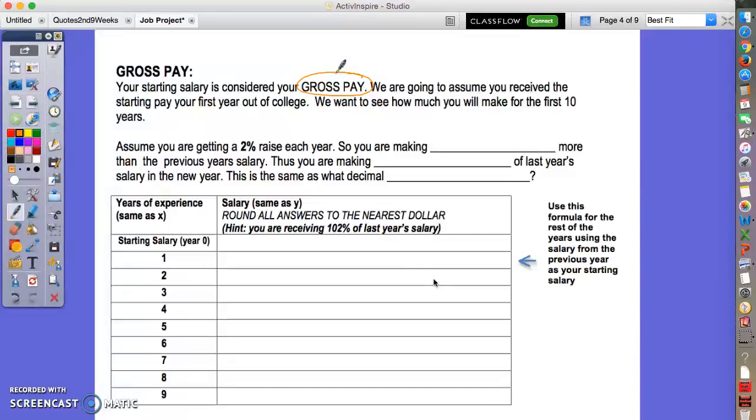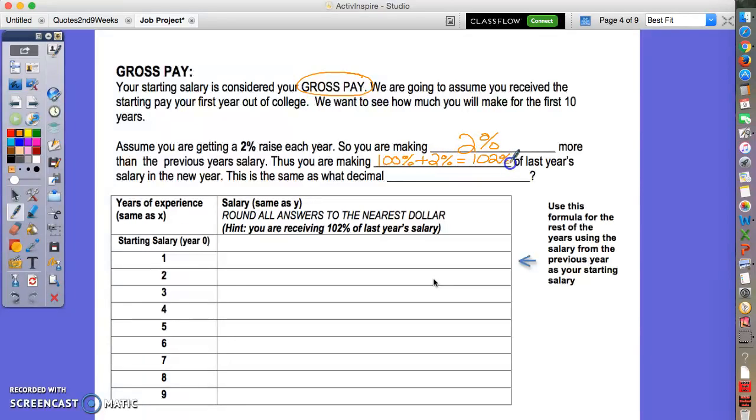Now, we're going to assume that you get a 2% raise each year. Most jobs include some sort of raise each year. So if we think about it, you would be making 2% more than the previous year. All right, so thus you are making what percent of last year's salary? Well, you think about it, you have to make 100% of what you were making last year. So you're going to make 100% plus the 2% raise. So what percent of last year's salary are you making?